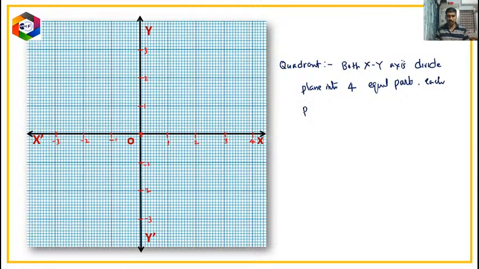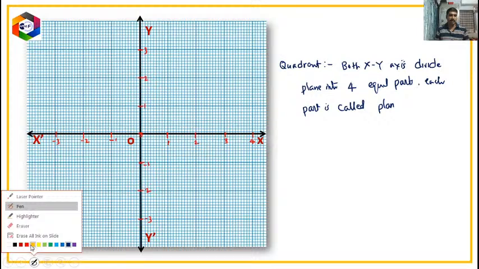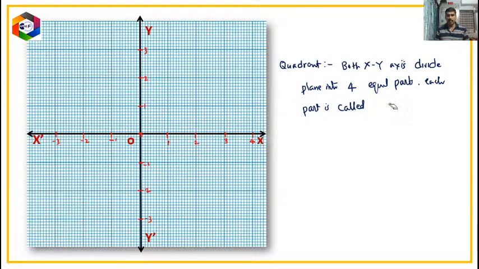Each part is called a quadrant. So each part we can call a quadrant.